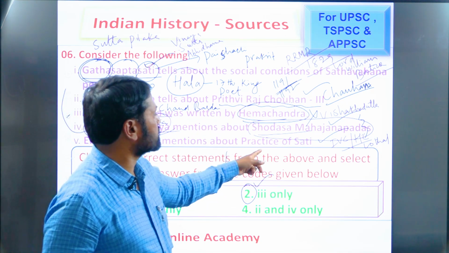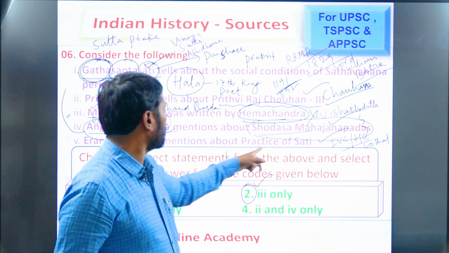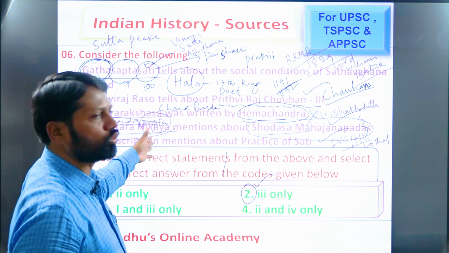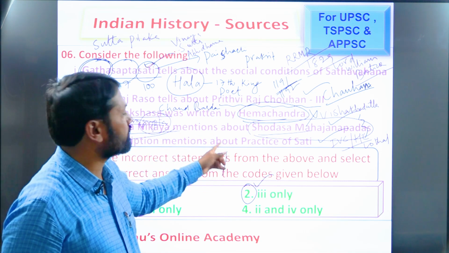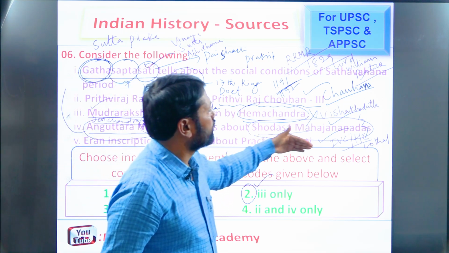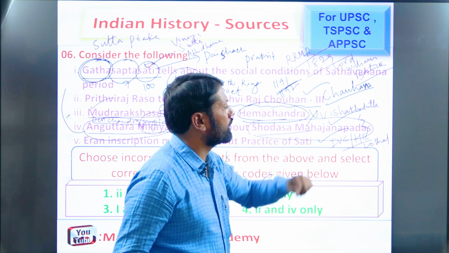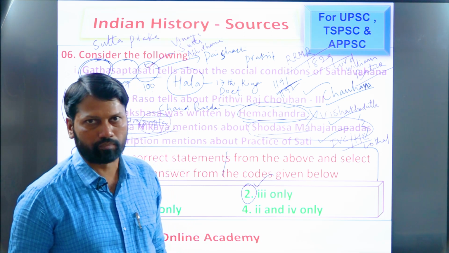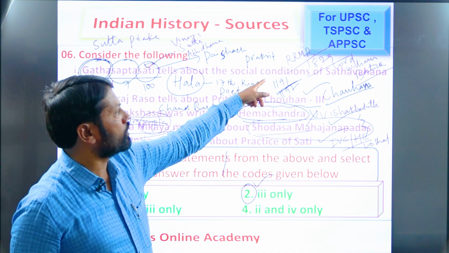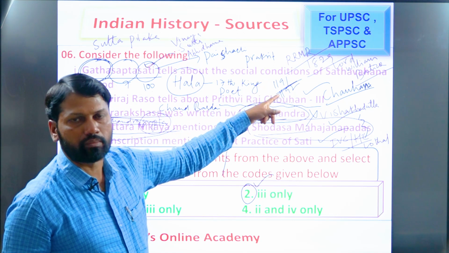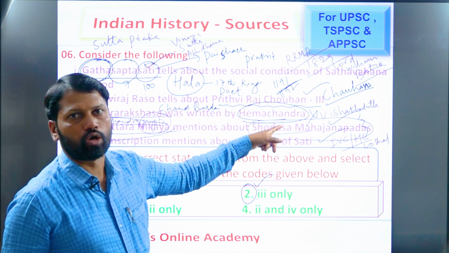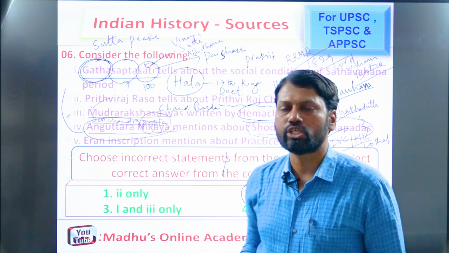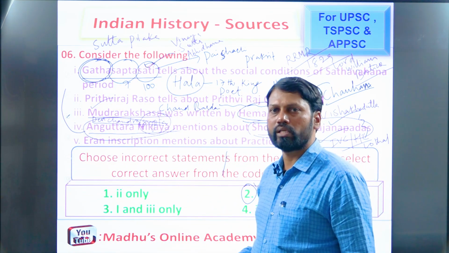While discussing the practice of sati, it is mentioned in the Iran inscription of Bhanugupta dated 510 AD. Apart from that, I also linked the double burial or twin burial discovered at Lothal of the Indus Valley civilization. And coming to modern India, I have already discussed the abolition of the practice of sati by the British Indian government. So this is all for today in this Indian history paper 1 discussion.